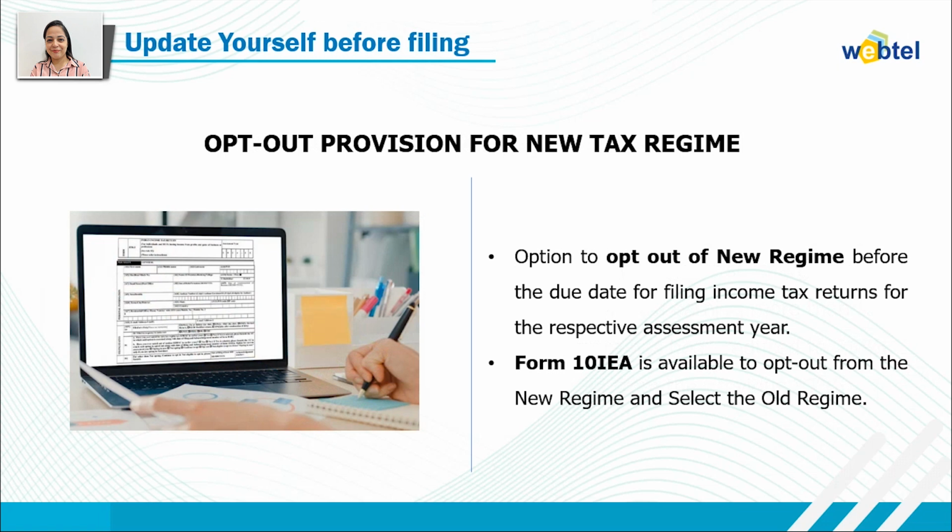Then there is an opt-out provision for the new tax regime. If a person is going to opt out of the new tax regime before the due date for the filing of income tax returns for the respective assessment year, then they need to fill up a form, that is form 10IEA. Basically 10IEA is available to opt out from the new tax regime and also for the selection of the old tax regime.